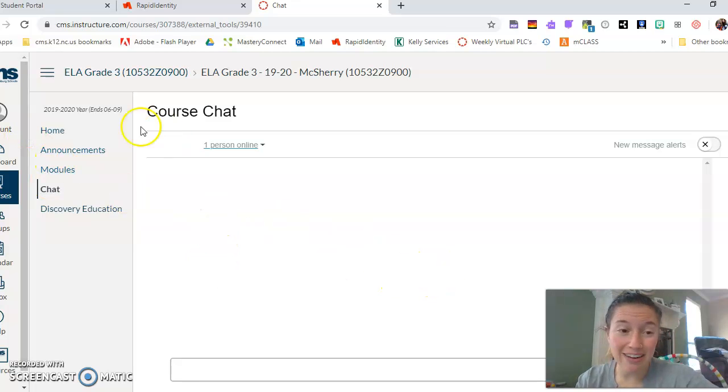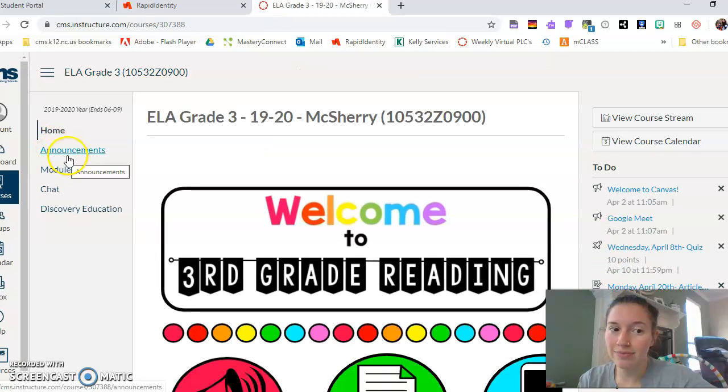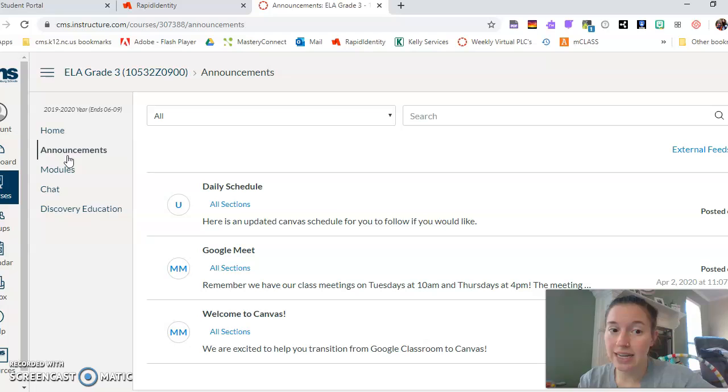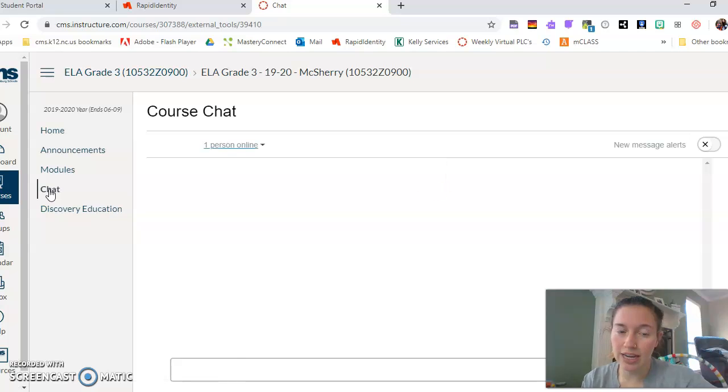Sometimes if a link in there doesn't work, usually you can navigate through these buttons on the side as well. My home page here, my announcements can take me there, just like that pink button. Modules is what the assignments are called. The green button can take me here. And then I have my chat feature on the side too.